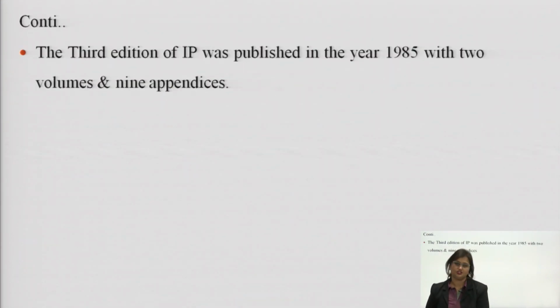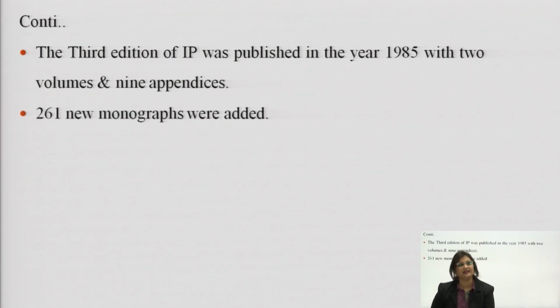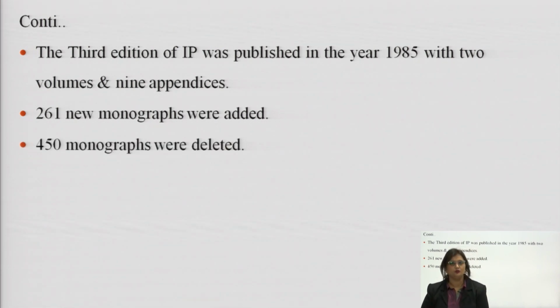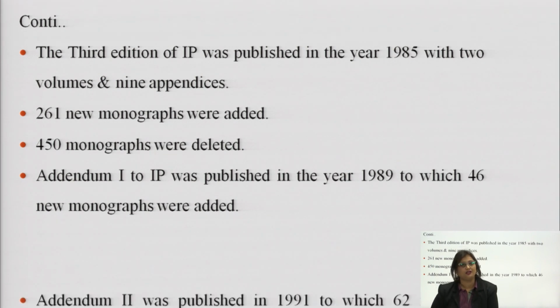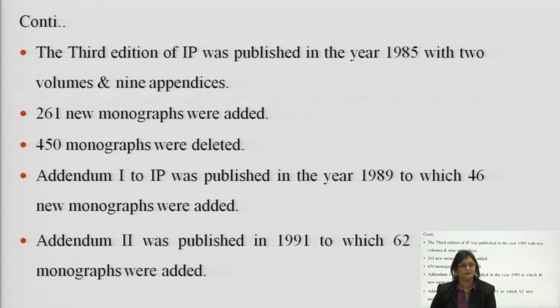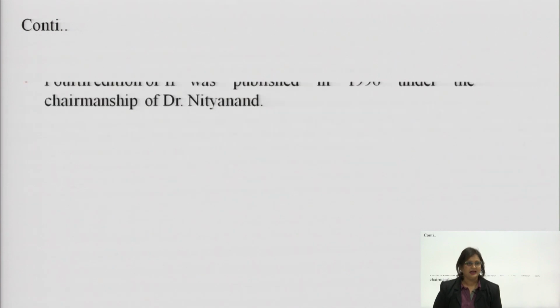The third edition of Indian Pharmacopoeia was published in the year 1985 with 2 volumes and 9 appendices. The third edition consists of 261 new monographs. 450 monographs were deleted. Addendum 1 to IP was published in the year 1989, to which 46 new monographs were added. Addendum 2 was published in the year 1991, to which 62 new monographs were added.